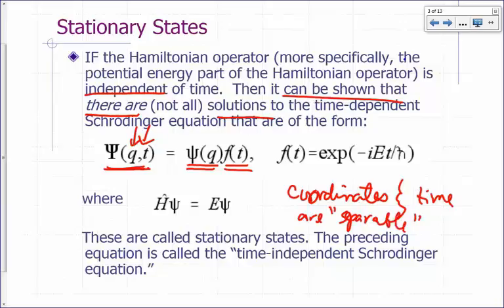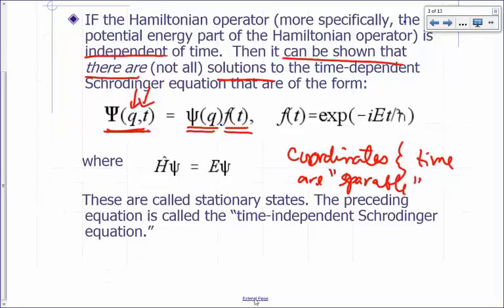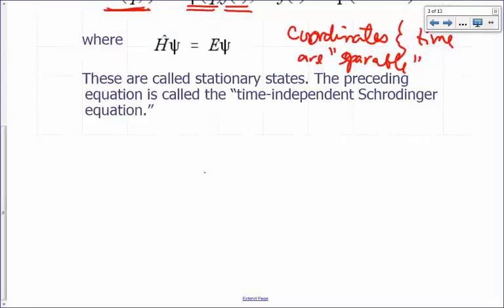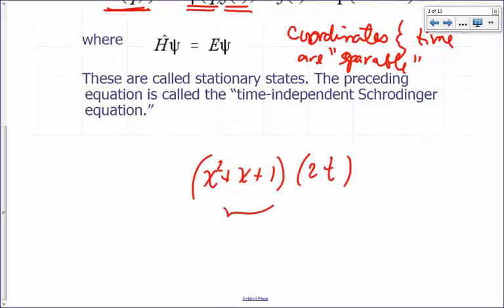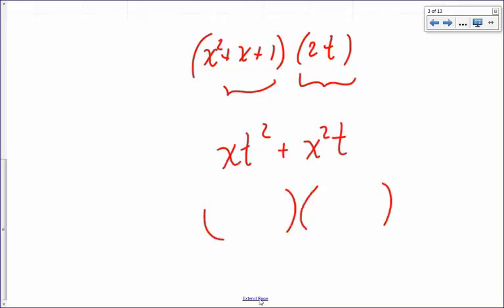Not every function can be written as a function of coordinates times a function of time. Let me illustrate that with something very simple. Let's say I have something like x squared plus x plus 1 times 2t. You can see that's a function of x times a function of time. But if I were to write something like x t squared plus x squared t, can I write that as something that just depends on x and something that just depends on t?